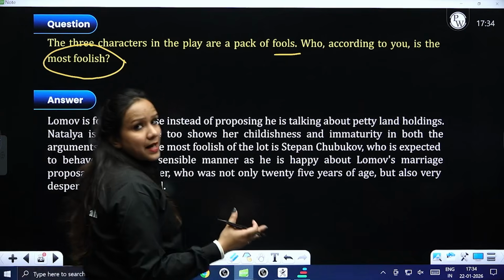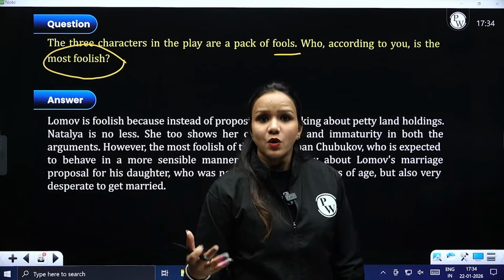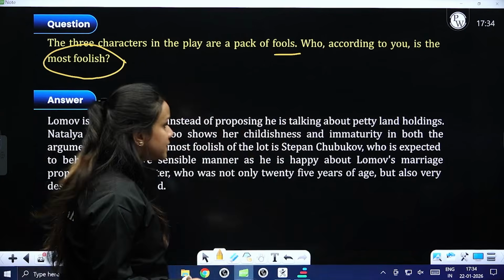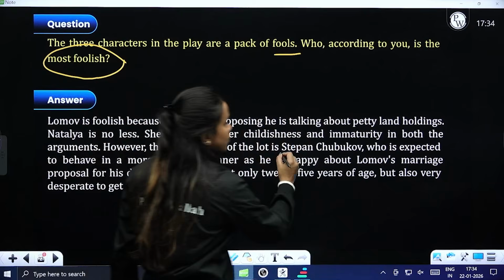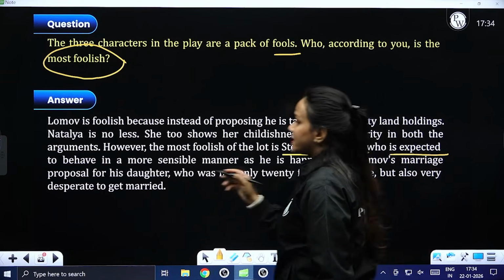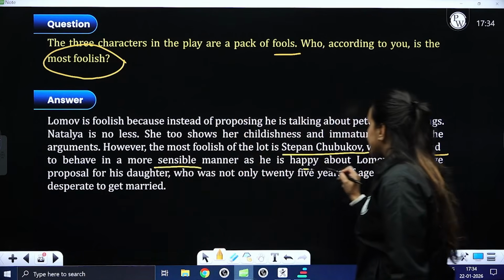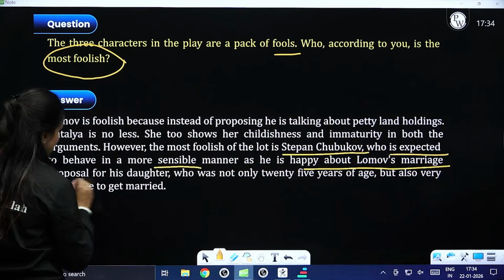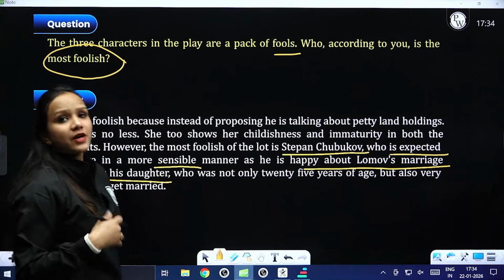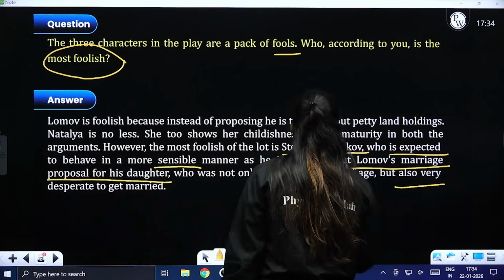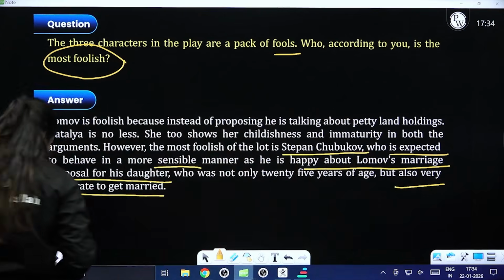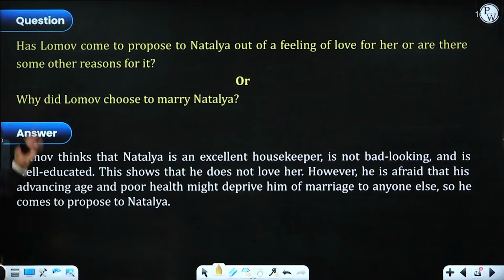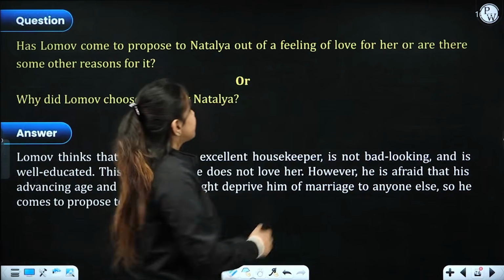Then we talk about Natalia, who is also immature, right, and stubborn. And talking about Stepan Chubukov, who is expected to behave in a very sensible manner, as he is happy about Lomov's marriage proposal for his daughter, who was not even 25 years of age, but also very desperate to marry her.